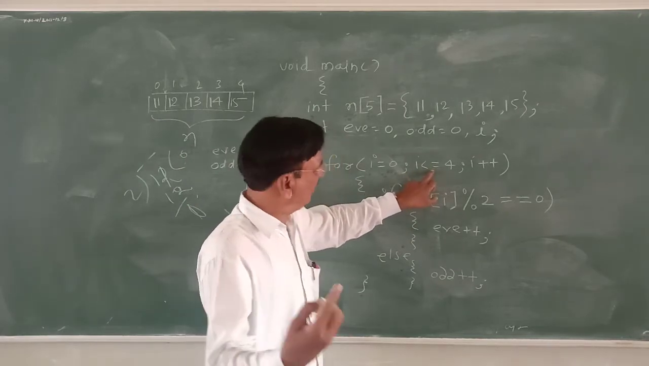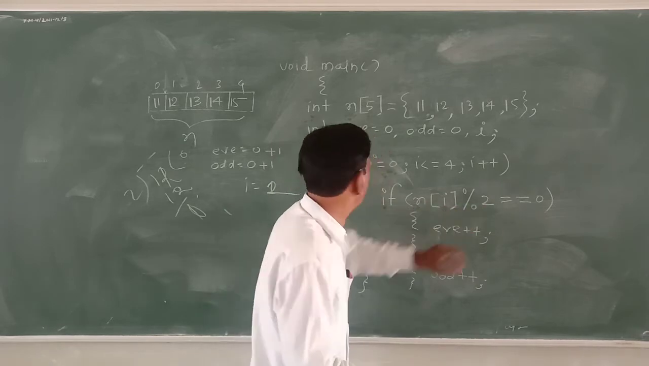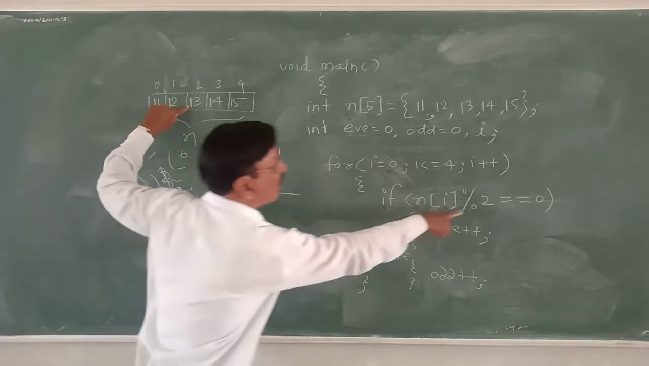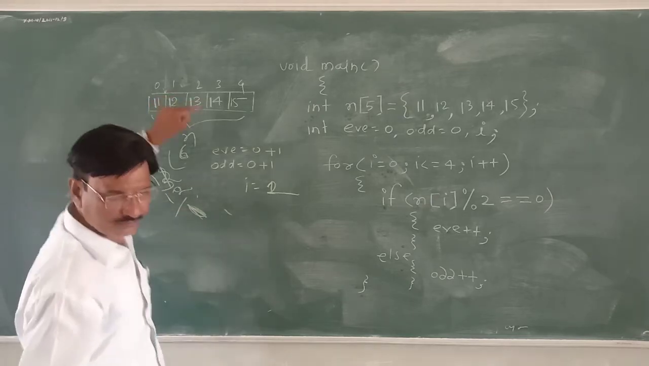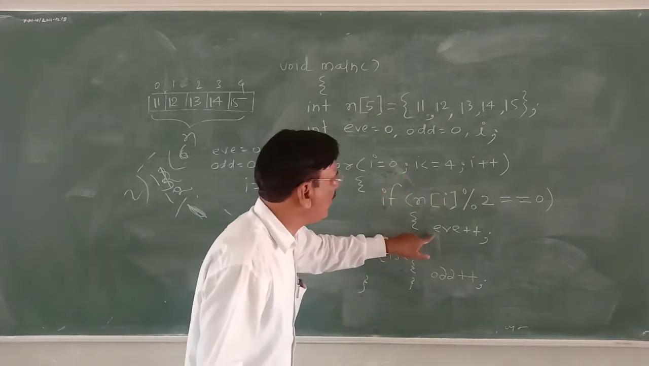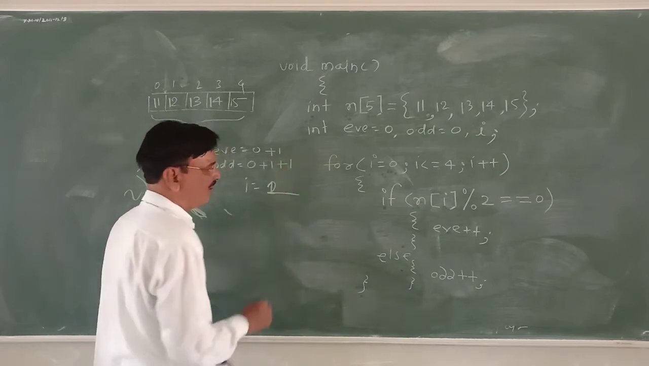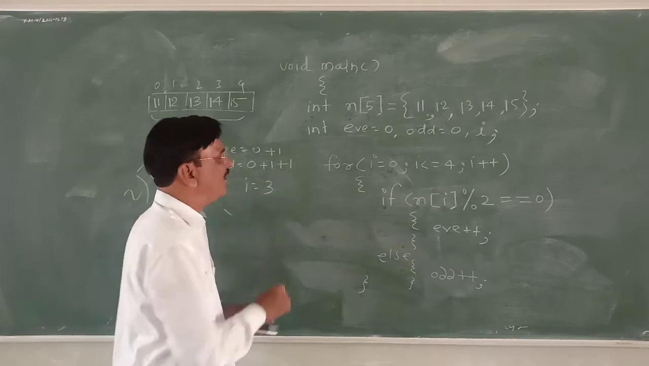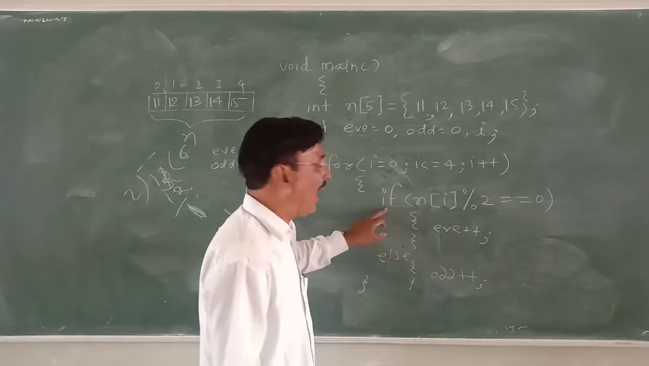i is smaller than 4? Yes. n of 2, who is n of 2? That is 13. 13 by 2, quotient is 6, product is 12, remainder is 1. So if n modulo 2 is equal to 0, no. So e plus plus will not be done, rather odd plus plus will be done. For loop finish. i is incremented by 1. i becomes 3. i is smaller than 4? Yes. Permission is there. Again question.